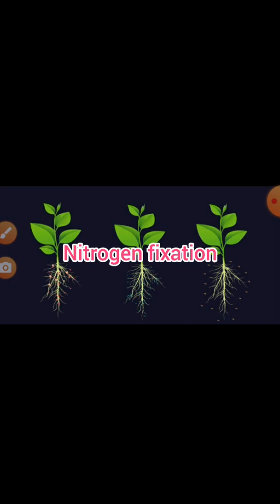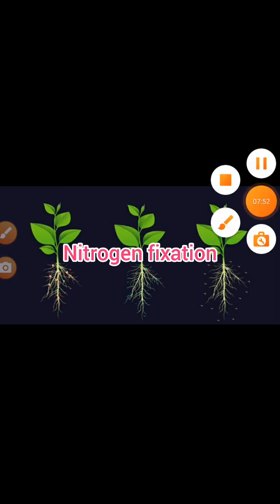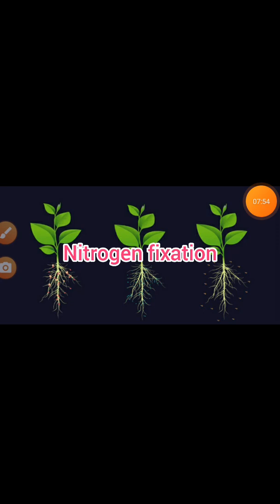Nitrogen fixation. Bacteria like Rhizobium are involved in the fixation of nitrogen in leguminous plants. Rhizobium lives in the root nodules of leguminous plants such as beans and peas, with which it has a symbiotic relationship. Sometimes nitrogen gets fixed through the action of lightning also.